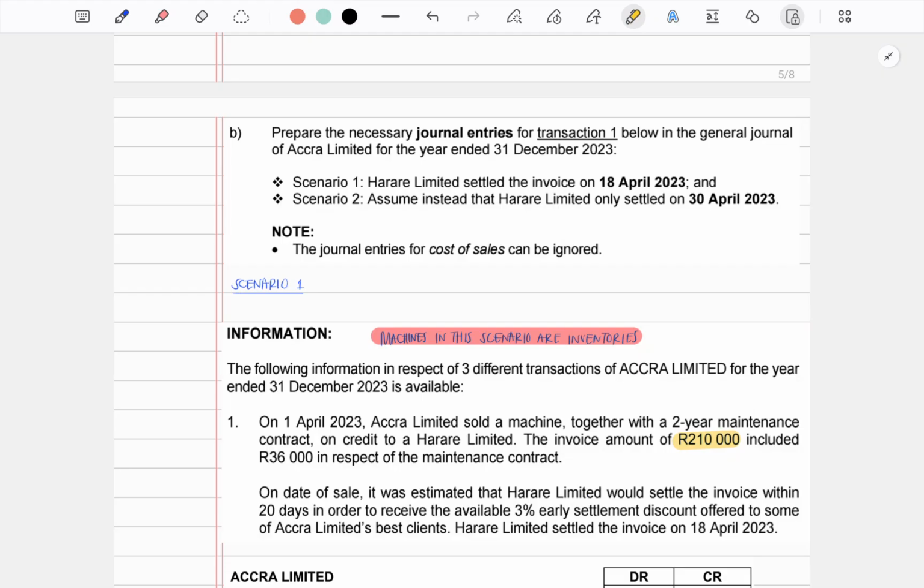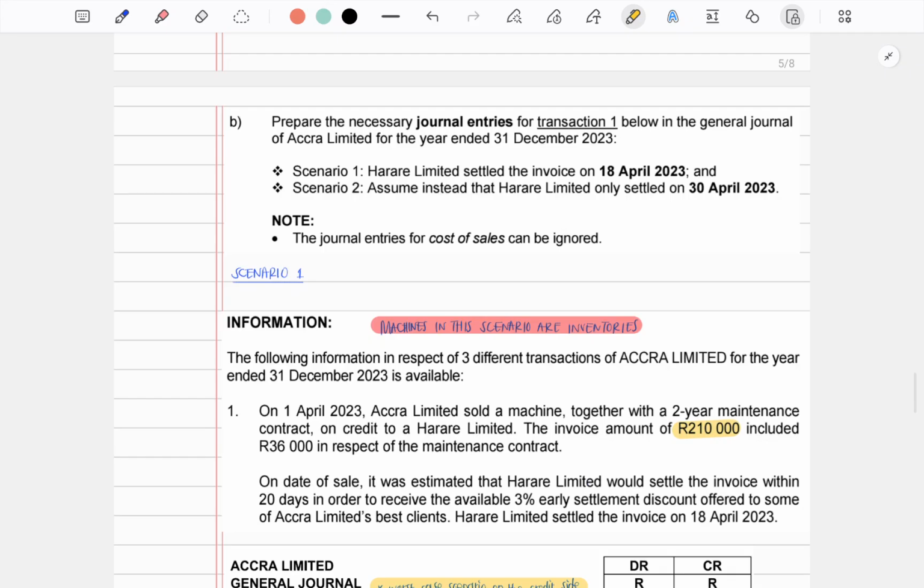I just want to clarify this quickly because I made a mistake in the previous video where I said the machines are an asset. But since in this scenario the machines are being sold, the machines are inventories. Let's start with scenario 1.